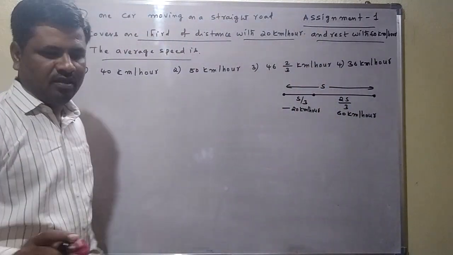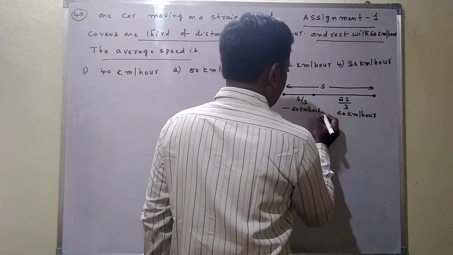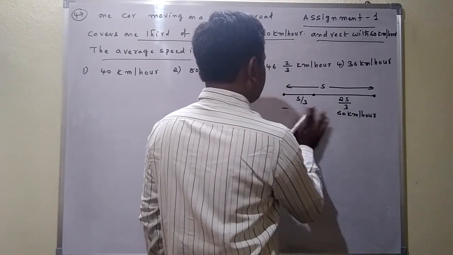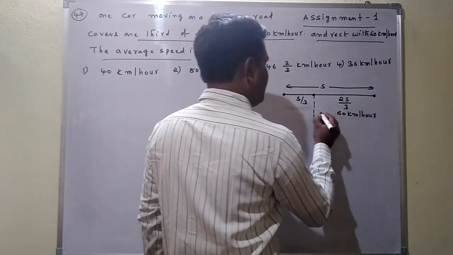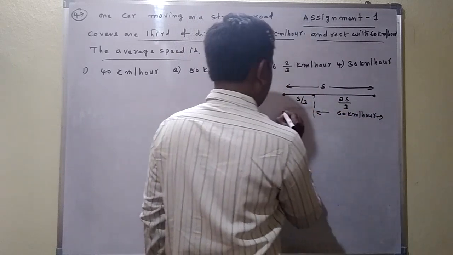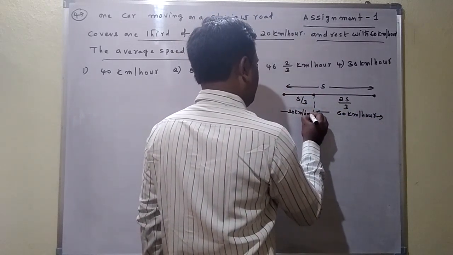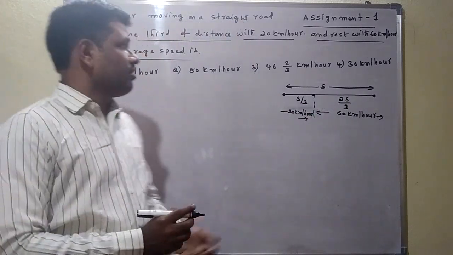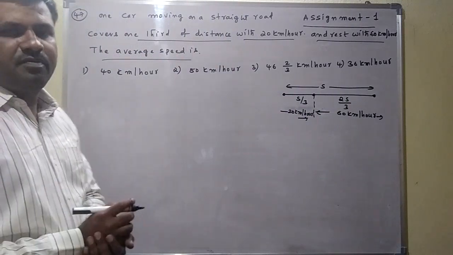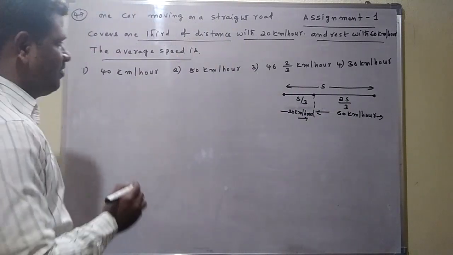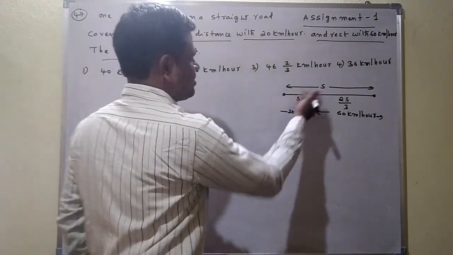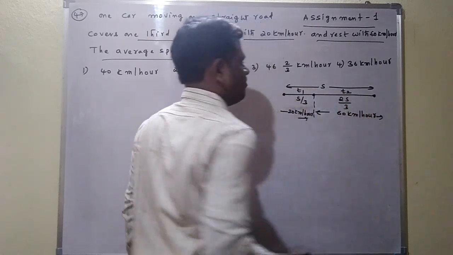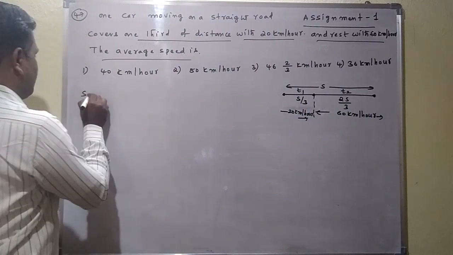Up to this point the speed is 20 km per hour, and the remaining distance is at 60 km per hour. Now they are asking the average speed. Average speed means total distance traveled by total time taken. Here I want to find the time: for the first distance I consider the time as t1, and for the second, t2. First I want to find t1.